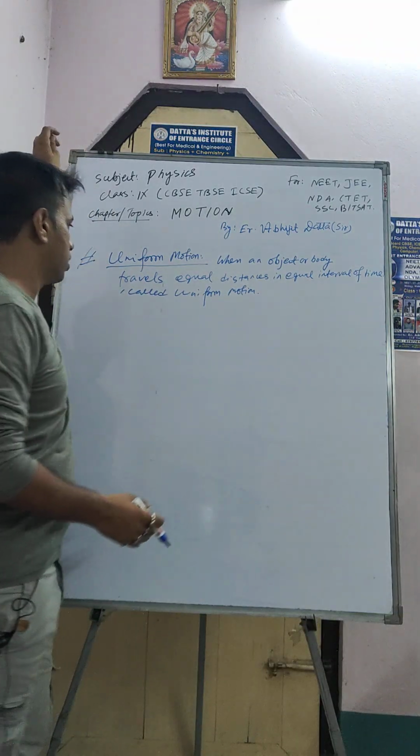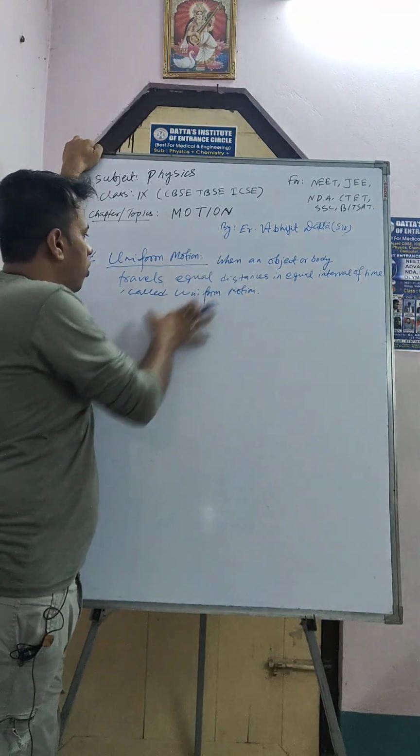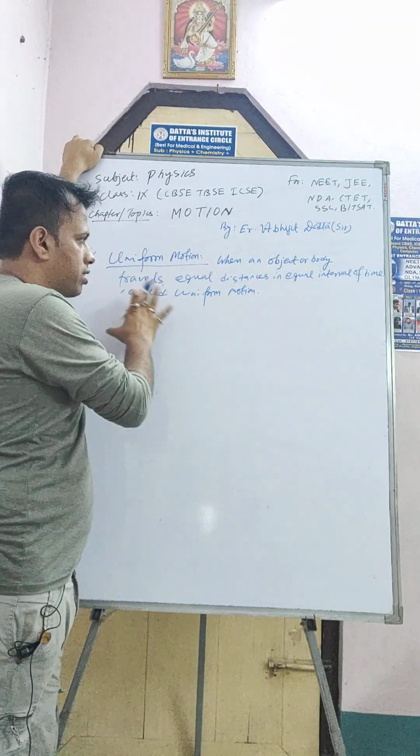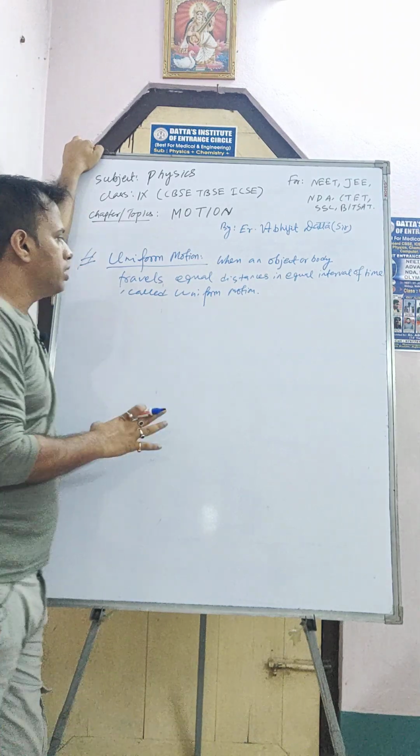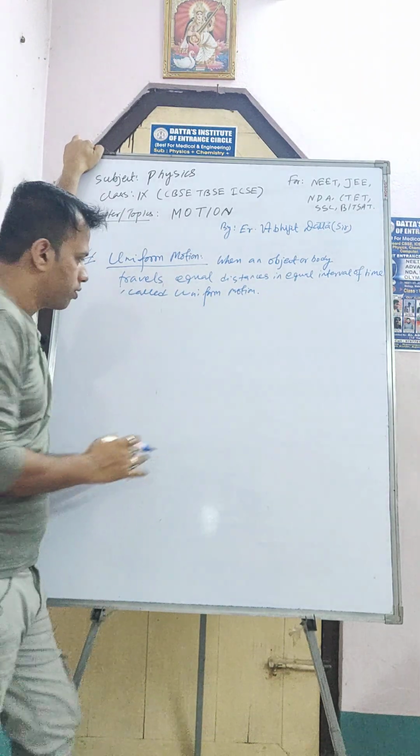So okay, when an object or body travels equal distances in equal interval of time, that means they are in uniform motion. How?